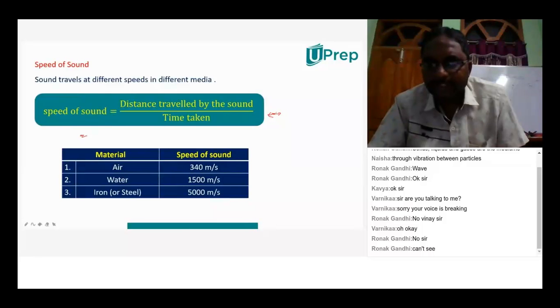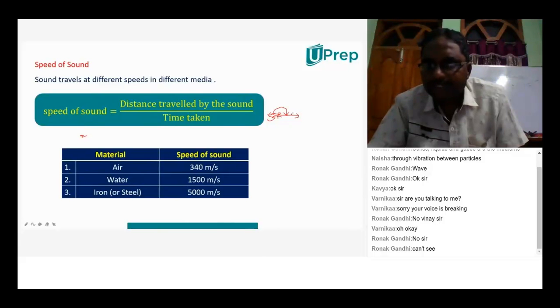And when they vibrate, as I already told you, some part of the energy is given to one particle and it increases its vibration. When it increases its vibration, it collides with the next particle. When it collides, the energy had by this particle will be given to the next particle. Now it will vibrate again, with a greater extent as it gains some energy from the earlier particle.